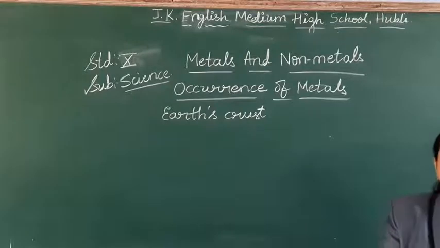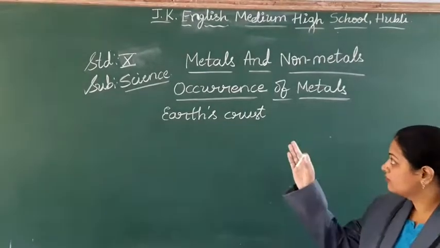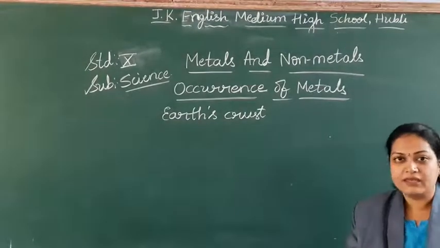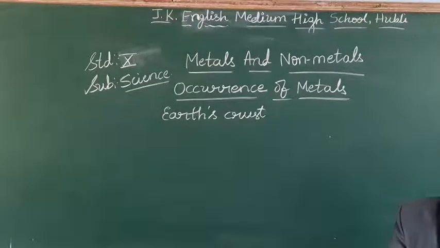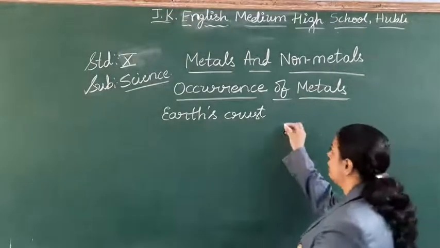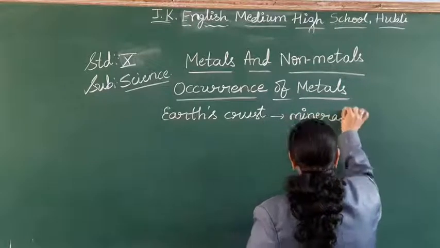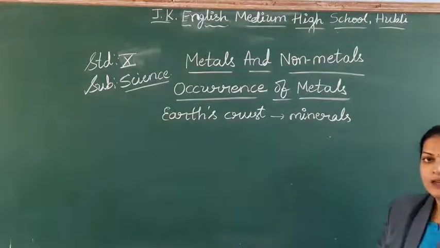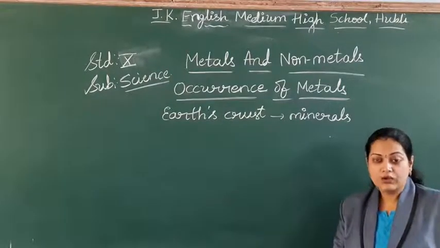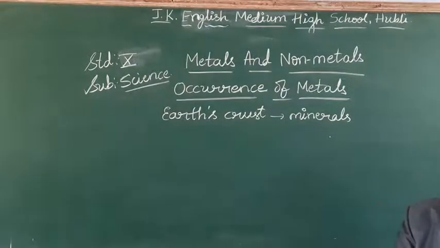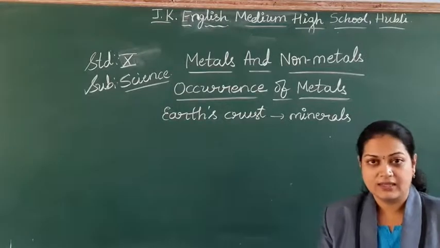So the metals or the elements which we are getting under the Earth's crust, we are calling them the minerals. So now let us discuss about the minerals.